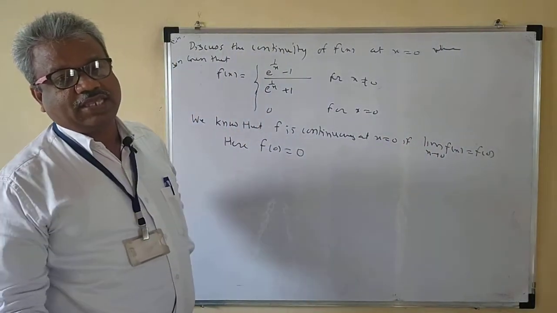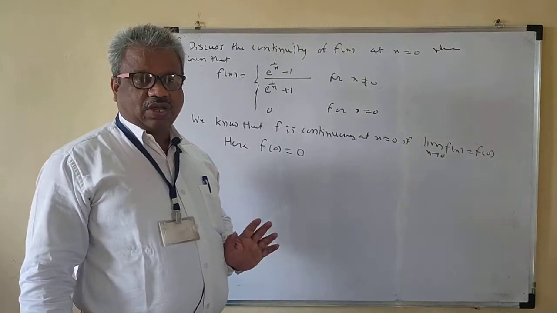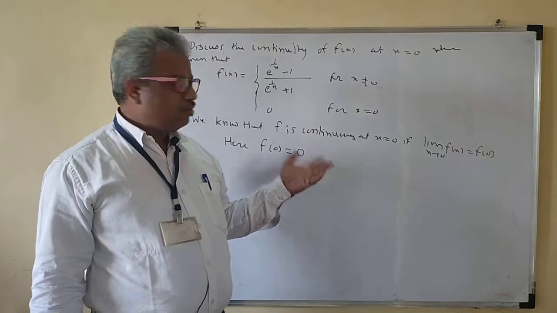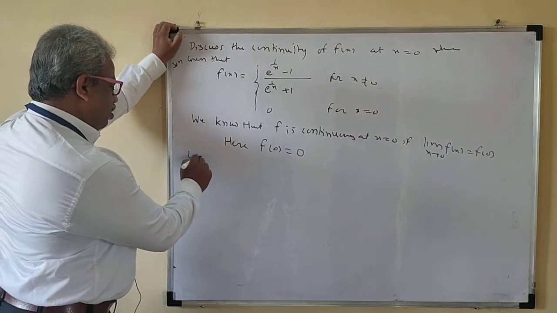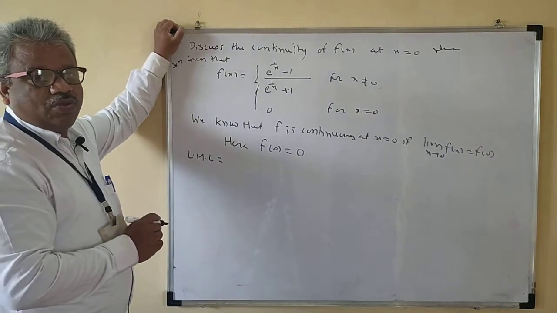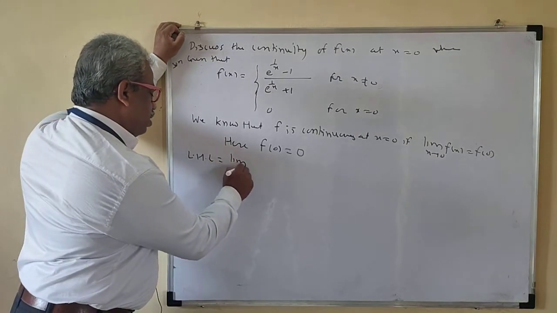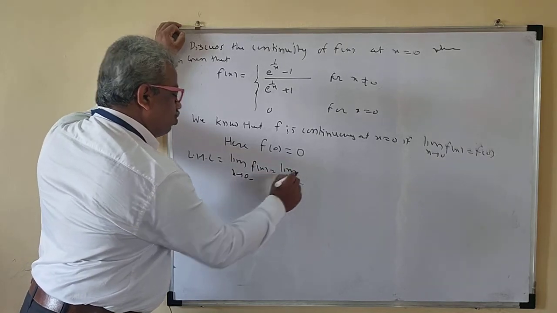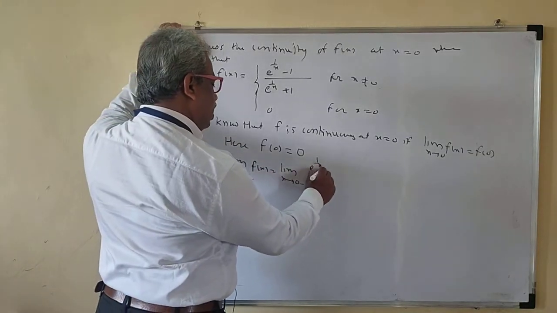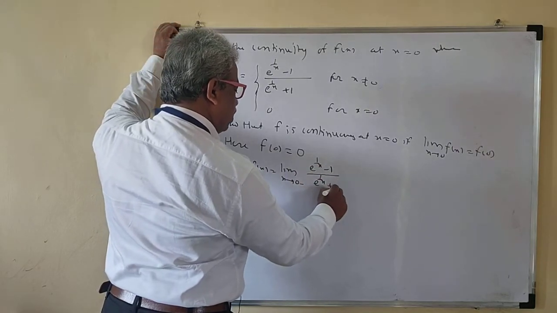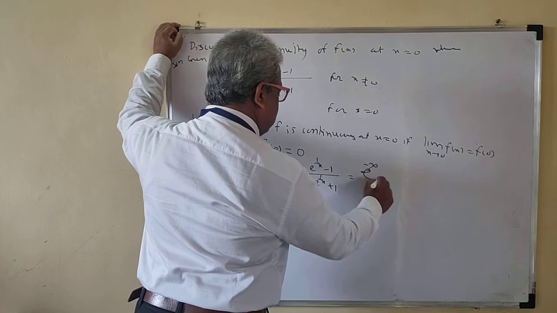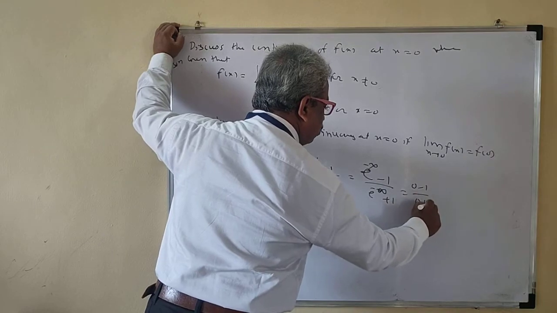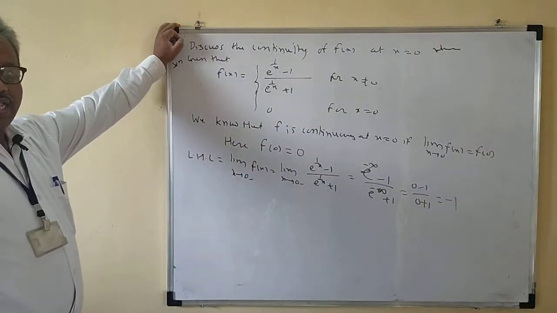So before finding limit x tends to 0, x tends to 0 means x is less than 0 or greater than 0, because here e raised to 1 by x is there. So e raised to minus infinity, just as we have seen in the previous. So we have to take a left hand limit and right hand limit, because directly we cannot find the limit x tends to 0. So limit x tends to 0 minus f of x is limit x tends to 0 minus e raised to 1 by x minus 1 upon e raised to 1 by x plus 1. So I can directly put the value here: e raised to minus infinity minus 1 upon e raised to minus infinity plus 1, that is 0 minus 1 upon 0 plus 1. So this is minus 1. So your left hand limit is minus 1.